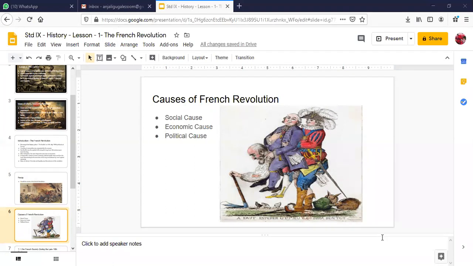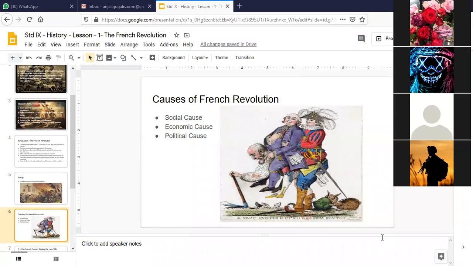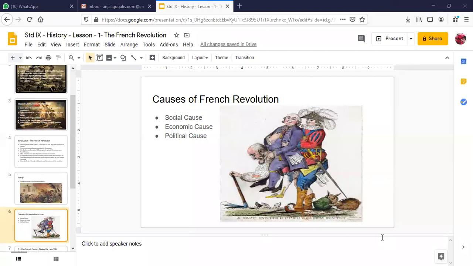Okay. So the causes of the French Revolution can be divided into three parts. The first one is the social cause. The social cause will include the society of France divided into three estates, how the taxes were levied, and what the situation was when Louis XVI became the king of France, how he became very oppressive, and the kind of grandeur and extravagant life he was leading, and he was not worried about the plight of his own people. Then secondly, there were economic causes, and thirdly, the political reasons that led to the French Revolution.